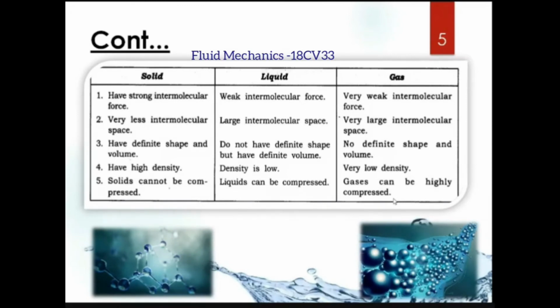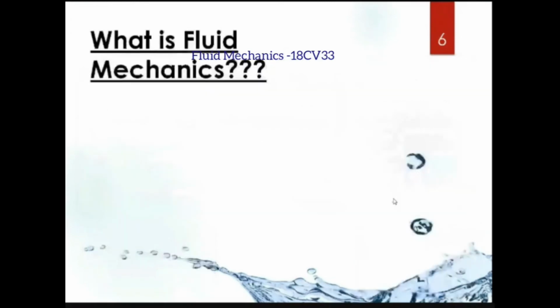And also solid, as you know, cannot be compressed, liquid can be compressed, whereas gas can be easily and highly compressed when compared to solids and liquids. So these are the other differences.